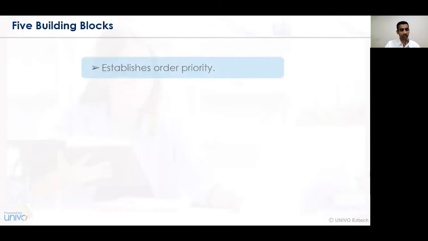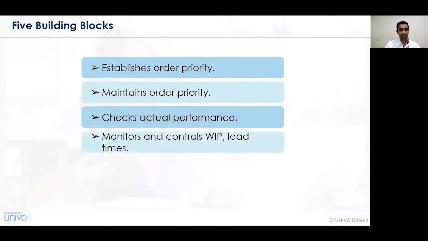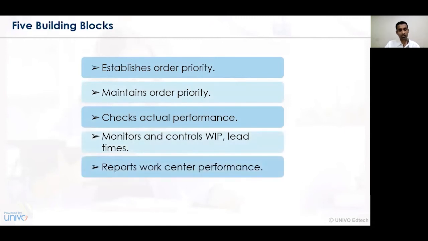Now let's understand what are the 5 building blocks of production activity and control. The major 5 building blocks are establishing the order priority, maintaining the order priority, checking the actual performance, monitoring and controlling the work in progress, that is the lead times, and lastly, reporting the work center performance.